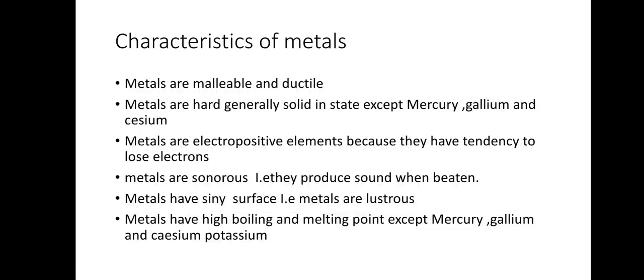Okay. Now next, metal has a shiny surface, that is, metals are lustrous. Gold is yellow in color, copper is shiny brown in color and the rest of the metals are grey in color. So they are lustrous. Metals have high melting and boiling points except mercury, gallium, cesium and potassium. Now why do metals have high melting and boiling points? Because of the strong force of attraction between the particles of metal. That means you need to give more energy to break the bond between these particles. That's why the melting point and boiling point are high in metals.